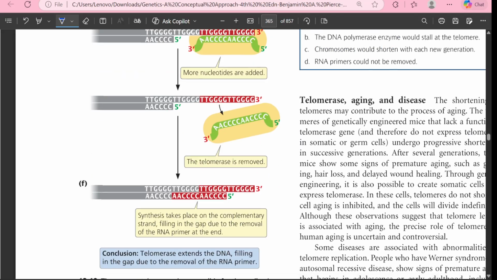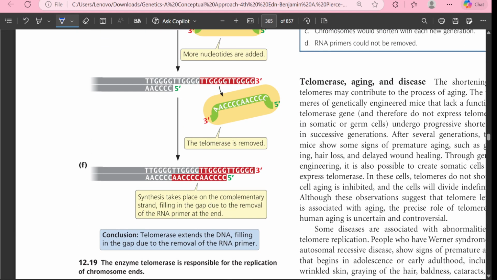Now the telomerase enzyme will be removed, and after the removing of the telomerase enzyme, this particular part up till here is synthesized by the PCNA again, because the complementary can be matched, and this will be further filled in. So the synthesis will take place on the complementary strand, and hence this 3' end will be filled. At least this part will be created. So how is it created? First it is extended further, and then this synthesis takes place. So this extension is done by the telomerase enzyme.